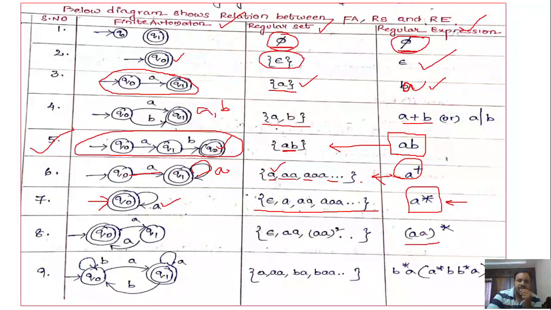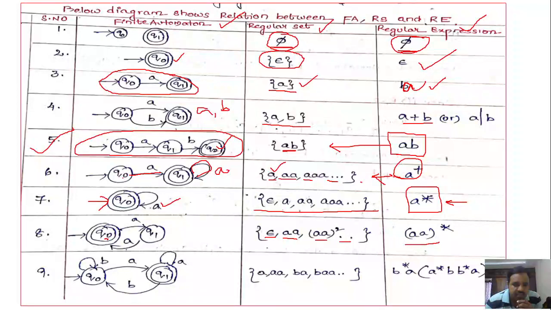Okay. Next, A square whole star. That means A squared, followed by the star. What are the possible strings? Epsilon, A square, then 4A's, 6A's, 8A's, and likewise. So you are going to get an even number of A's. An even number of A's means you have to construct the finite automata in this way.